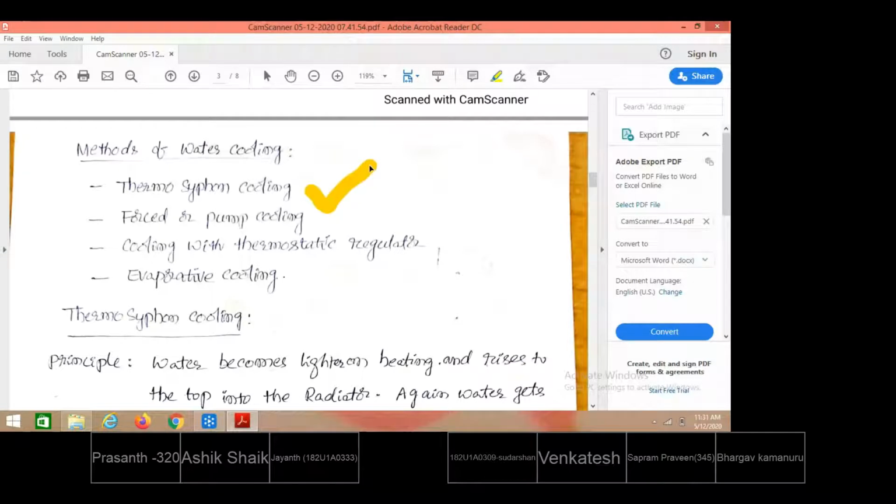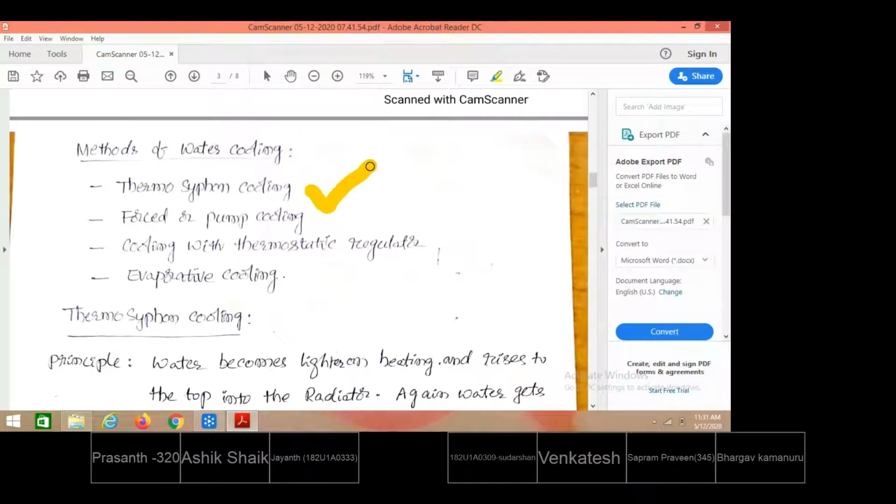It works due to temperature difference between two levels of the water. When temperature differences are created between two levels of water, a net density difference is created. This density difference will make the water circulate on its own.